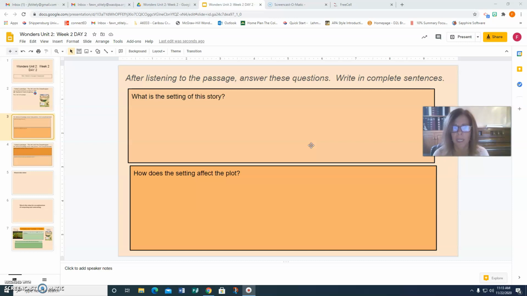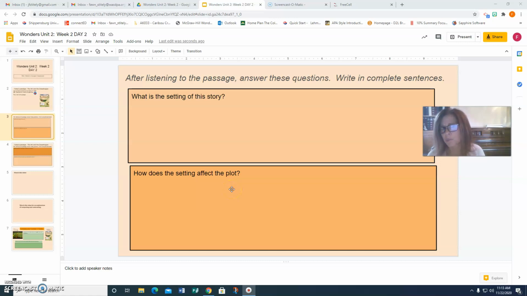So the first question you're going to answer is, what is the setting of this story? Setting is where a story takes place. That can be a location, it could be a time of year, those kinds of things. And how does the setting affect the plot? The plot means the storyline.